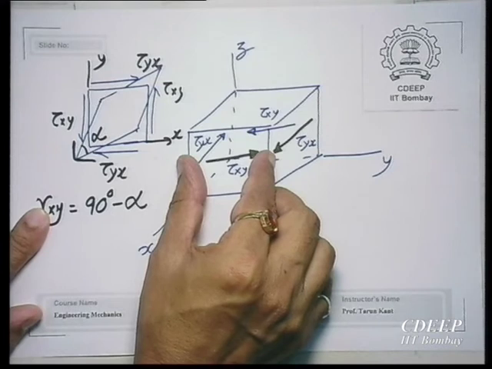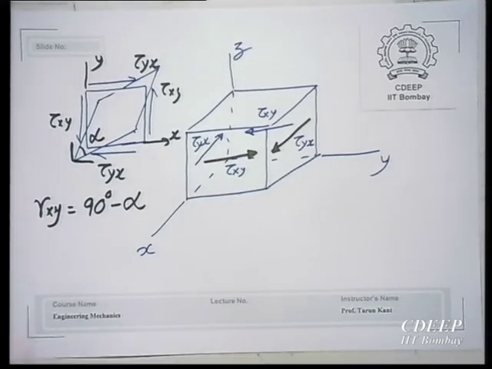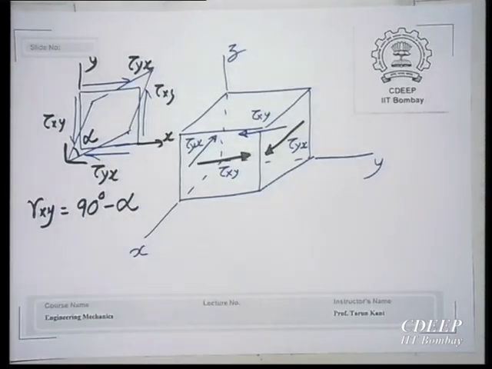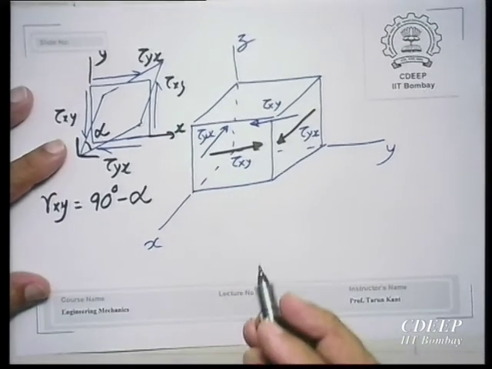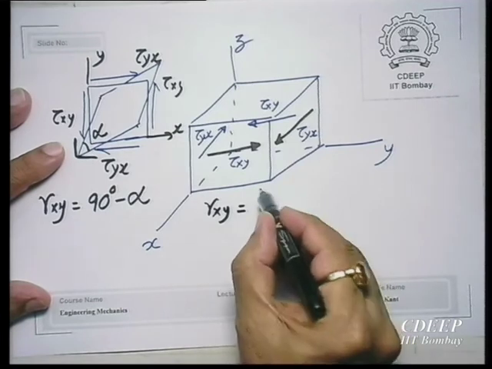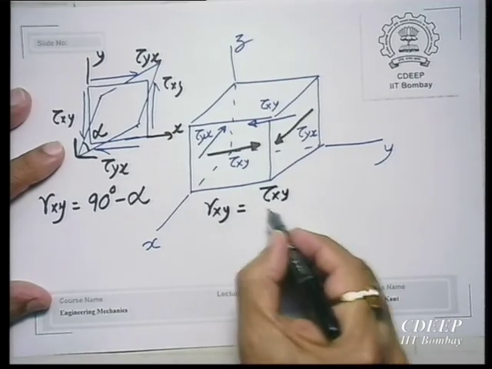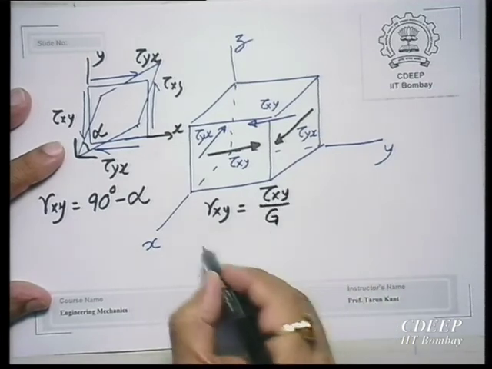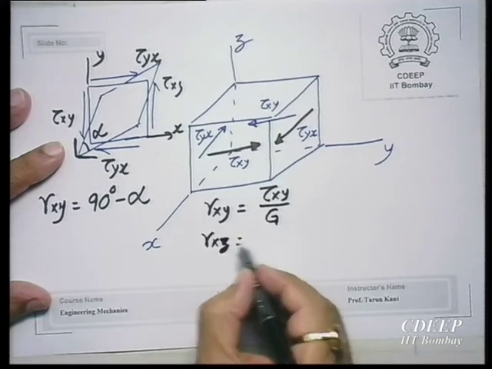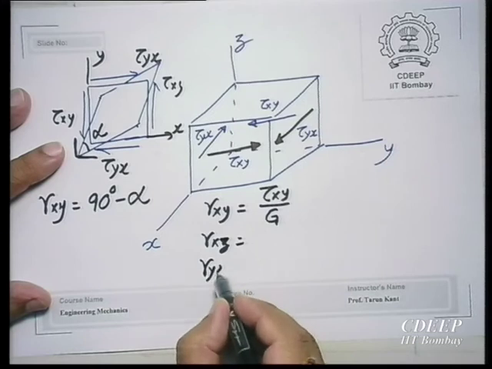Is it clear? What is most important is that this shear stress produces only the corresponding shear strain and not other shear strains. So this shear stress tau xy has produced only gamma xy equals tau xy by G. It has not produced gamma xz and gamma yz.